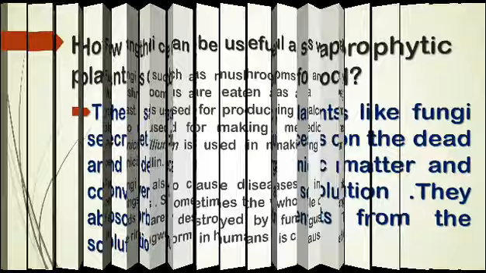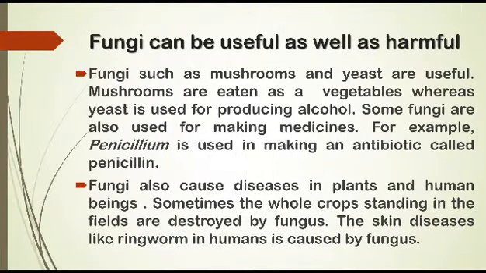Fungi also grow on pickles, leather objects, clothes, and other articles which are left uncleaned in hot and humid weather for a considerable time. The growth of fungi may spoil many things during the rainy season, but fungi can be useful also.